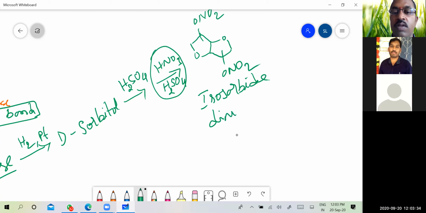dinitrate. So this is with respect to the calcium channel blockers and the organic nitrates which are used. These calcium channel blockers are used as antihypertensive drugs, whereas the organic nitrates are used as anti-anginal drugs.